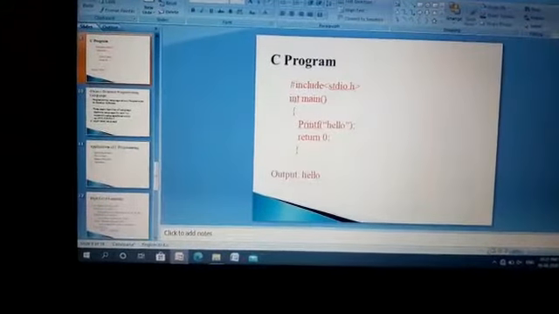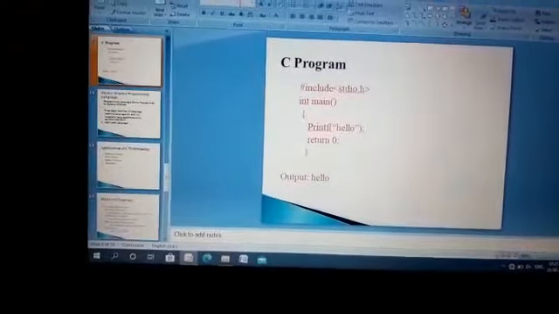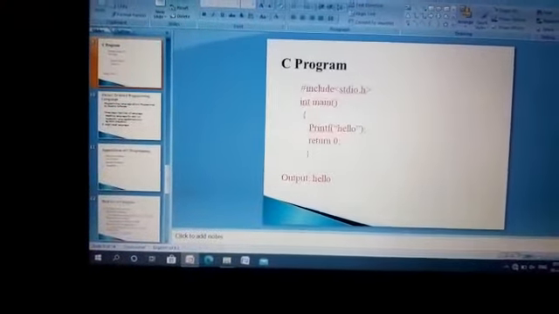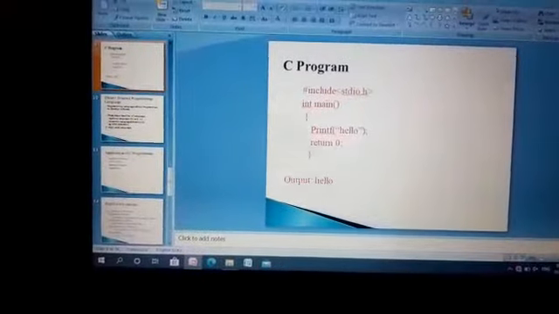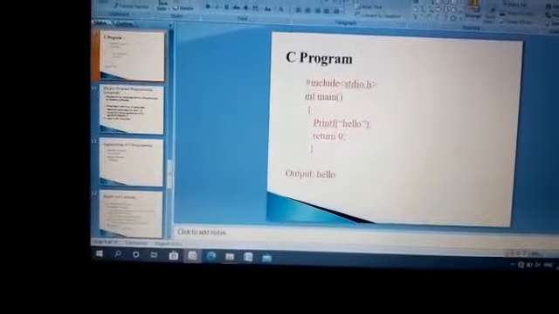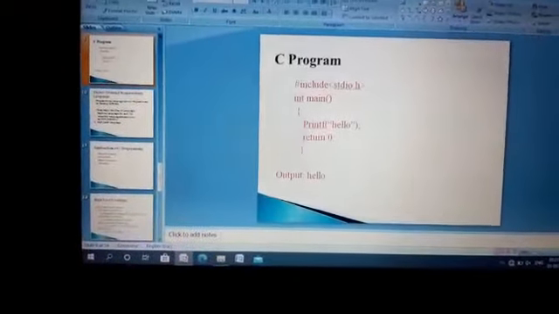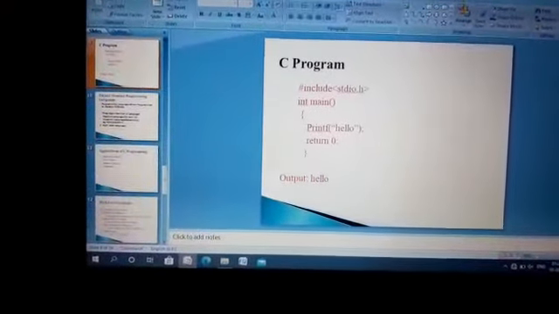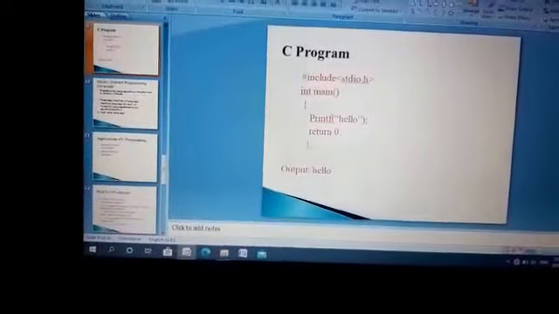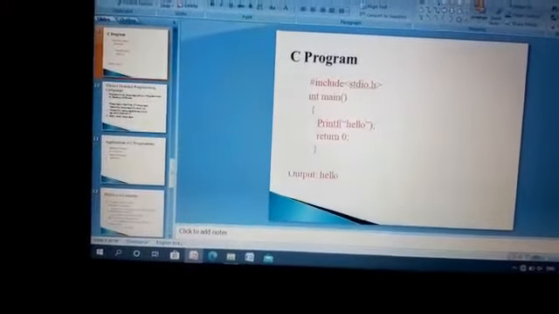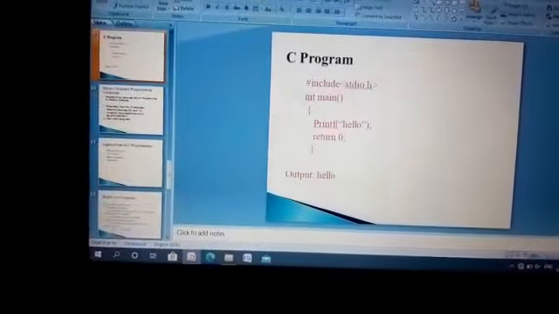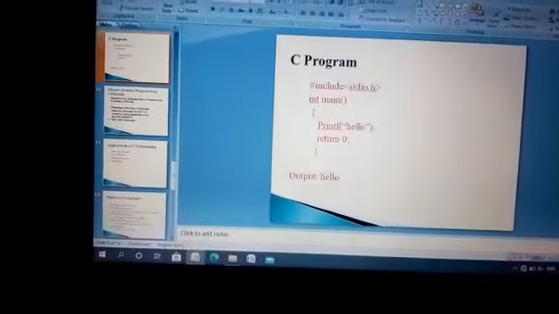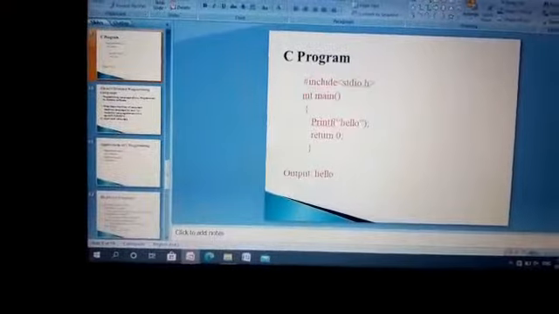It is used to print the value. Next is return 0. Return 0 means the program terminates. Already you know the computer system understands only binary values, zeros and ones. Return 0 means the OS understands the program terminated normally. Return 1 means the OS understands the program has some errors.